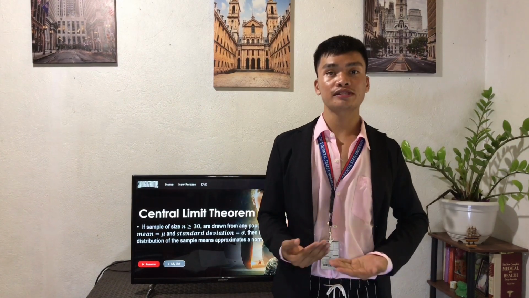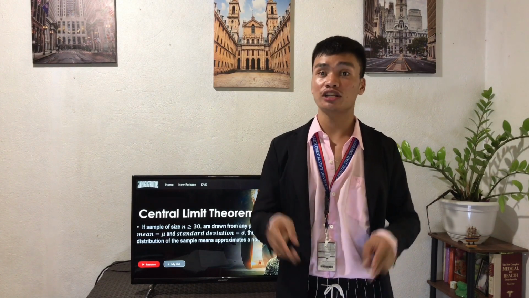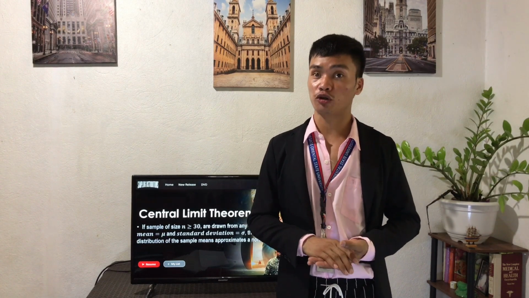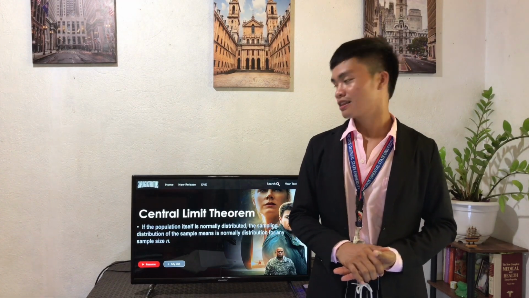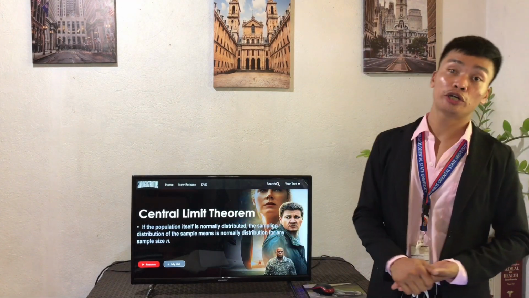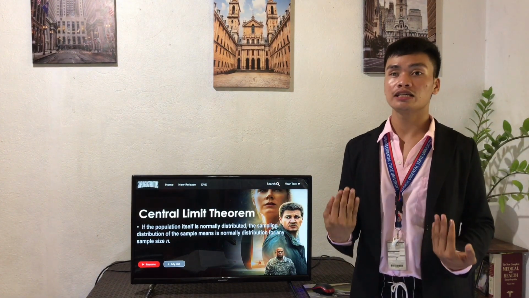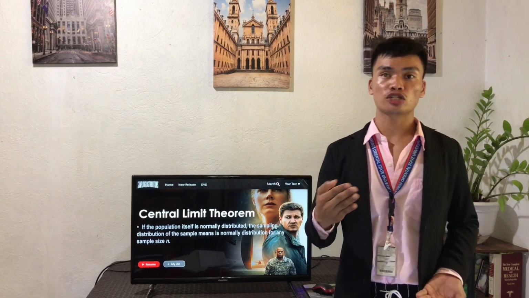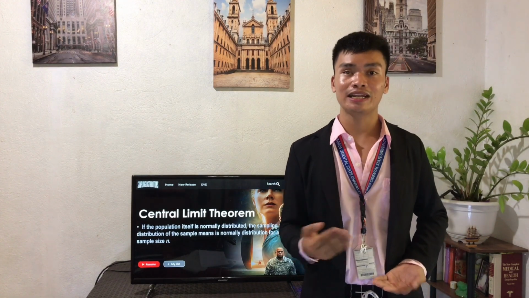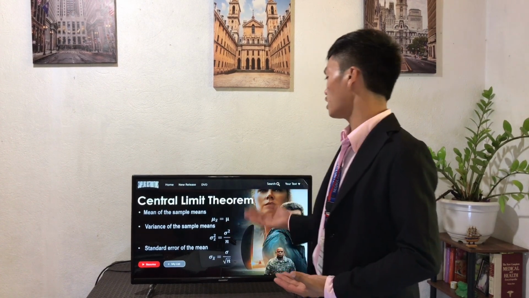The central limit theorem says that no matter what the distribution of the population is, as long as the sample is large, meaning of size 30 or more, the sample mean is approximately normally distributed. Next property of the central limit theorem says that if the population itself is normally distributed, the sampling distribution of the sample means is normally distributed for any sample size n. Meaning, if the population is normal to begin with, then the sample mean is normally distributed regardless of the size. The equations used in the central limit theorem.